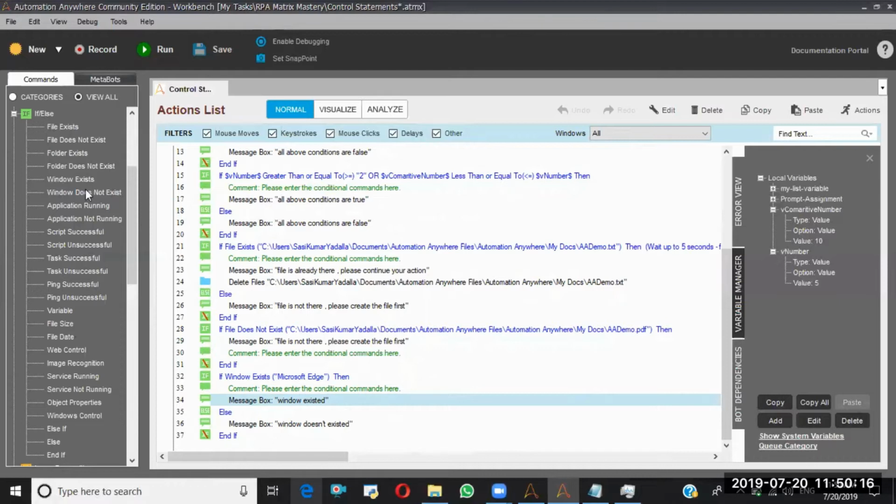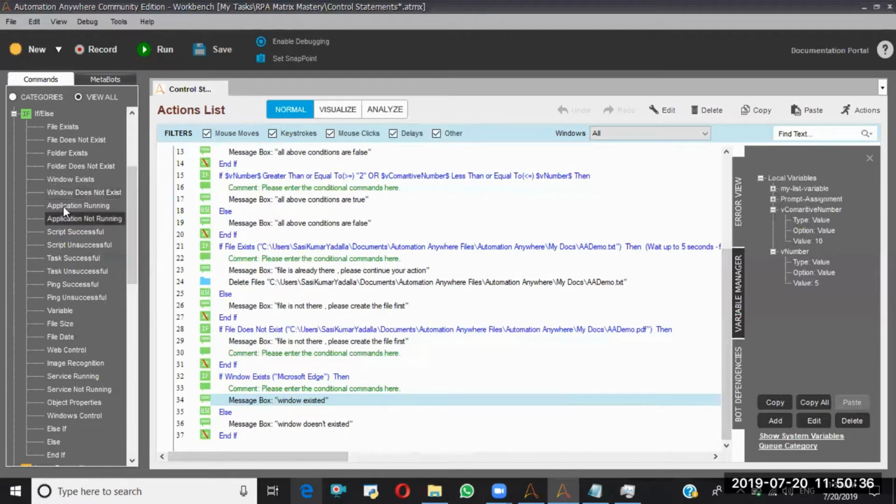Okay, window does not exist is the reverse of this one. You can try it at home as homework. If you are not able to understand, just let me know. We'll discuss that later. Okay. Next one is